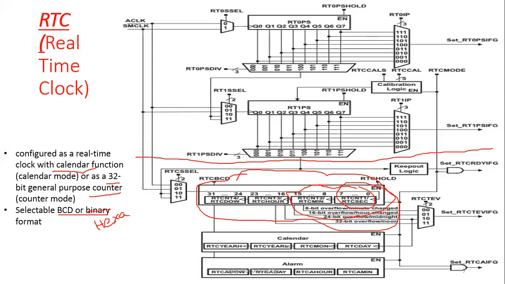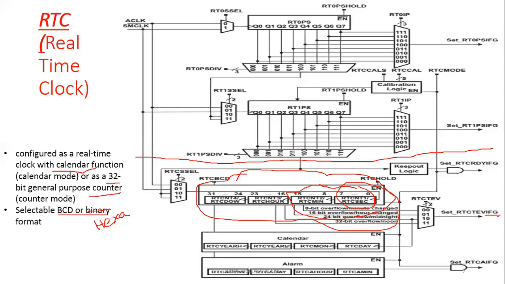For every counter we have an 8-bit overflow, 16-bit overflow, 24-bit overflow and 32-bit overflow. That means if you reach the maximum count, at that time it will generate triggering, enabling triggering events by using interrupt flags.